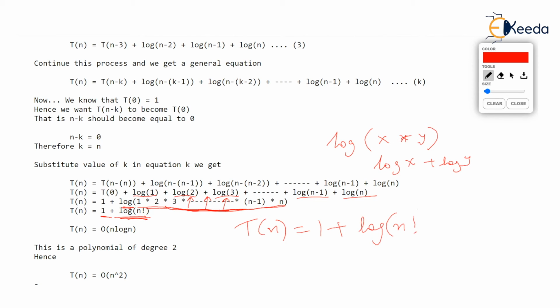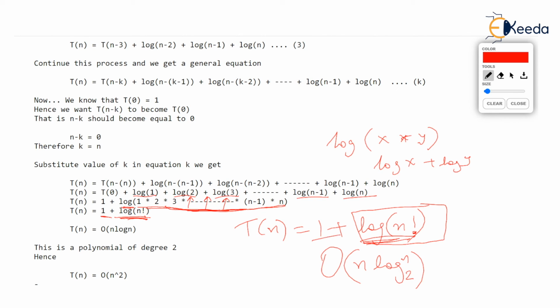I'll tell you, this is actually a problematic case, log of n factorial. You know why? Because we don't get a tight bound for n factorial. We can find out a lower bound and we can find out an upper bound of log of n factorial. But we can't find a tight bound. But then the upper bound of log of n factorial is n log of n to the base 2. I hope you have watched the earlier discussion in this same video. That's why I insisted that you first go through this. Log of n factorial is of the order of n log n to the base 2.